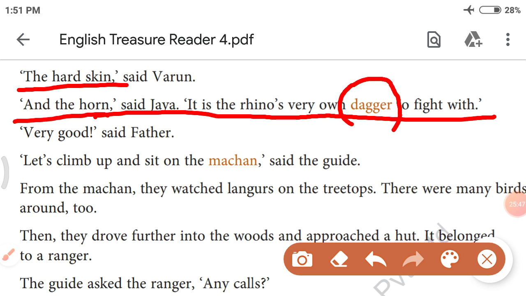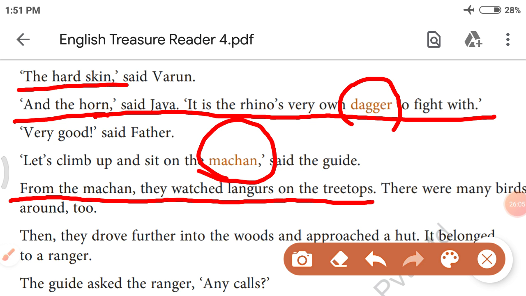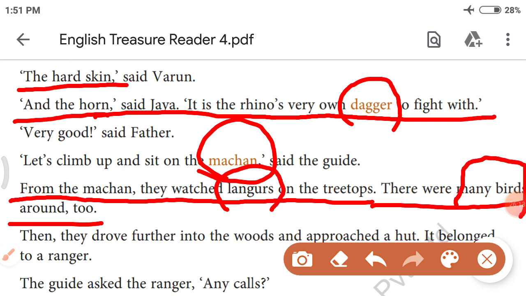So, after that, where they went? They went to the Macan, a platform which is built on a tree to take a view of animals and birds which are living in the jungle. So, what they have seen from the Macan? From the Macan, they watched langurs on the tree tops. There were many birds around too. What they have seen? Langurs and many birds. Okay. After that, what they have seen?